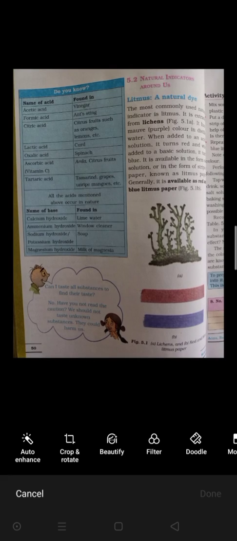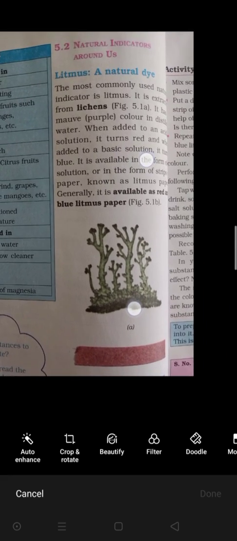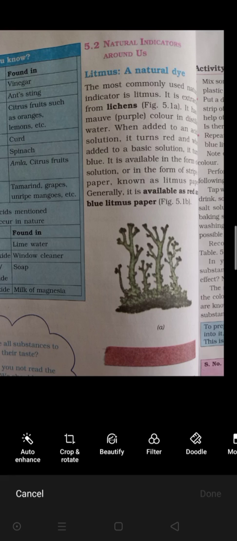Okay. Now let me tell you about certain natural indicators. As I have told you, turmeric, litmus, china rose are the natural indicators that we can have from nature. हमें वो nature से मिलता है, हमें उसको produce करना पड़ता नहीं है. So first let's see the natural indicator.